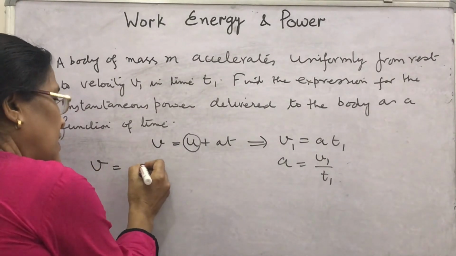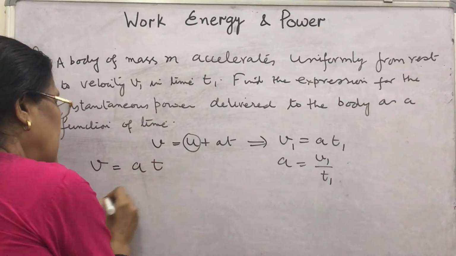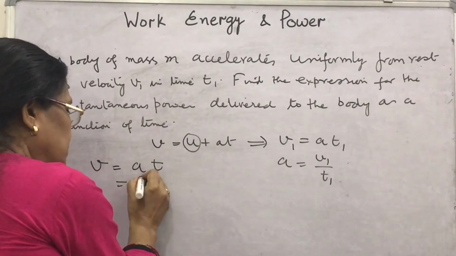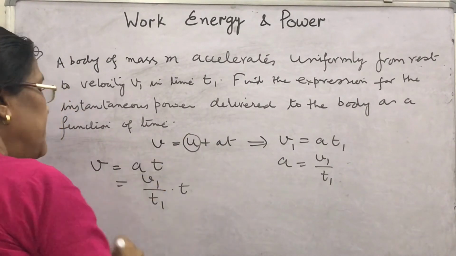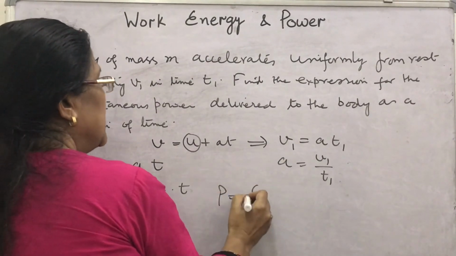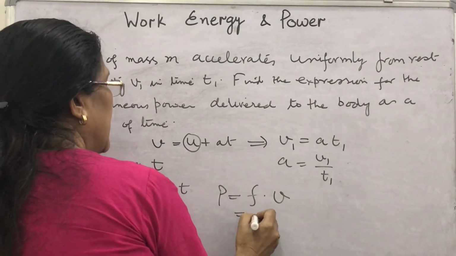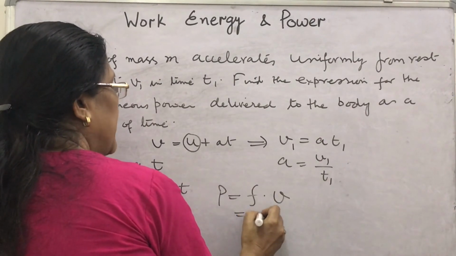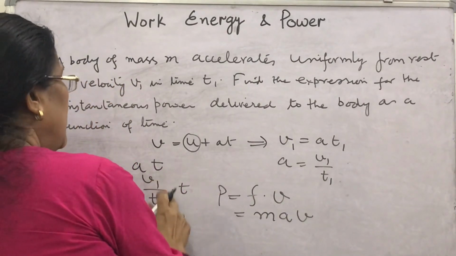Then what will you get here? v as a t. What is a? This v1 upon t1 into t. Now apply the formula for force into instantaneous velocity. F equal to ma, then ma into v. What is v here? v1 by t1 into t.